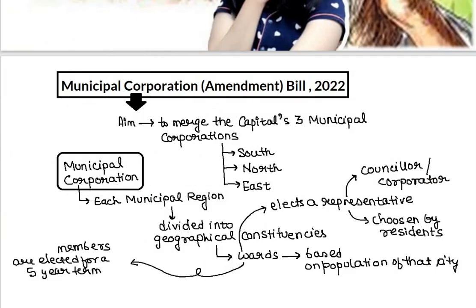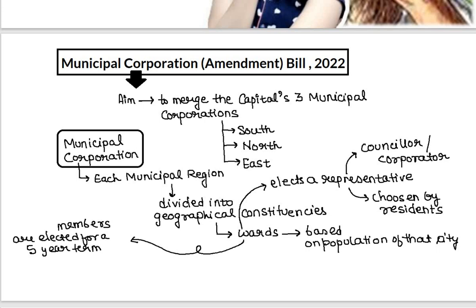Okay, let's begin. So when we talk about the Municipal Corporation Amendment Bill 2022, why are we studying this bill? Because it was in the news yesterday that on this coming Sunday, 22nd of May 2022, the 3 civic bodies in New Delhi, the South MCD, the North MCD and the East MCD, are going to be unified again into one municipal corporation body. In 2011, the municipal corporation was divided, or we can say trifurcated, into these 3 parts. Now it will be merging into one unified corporation body. That was the news, and that is why we are studying this important bill.